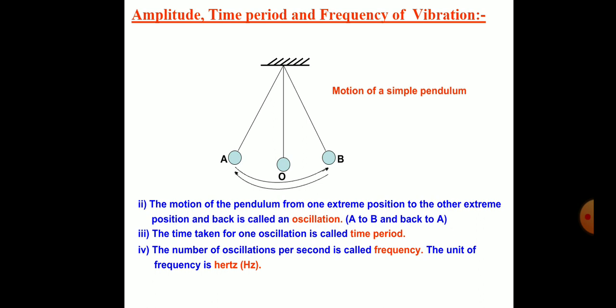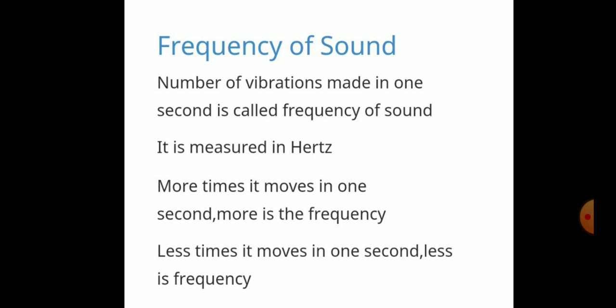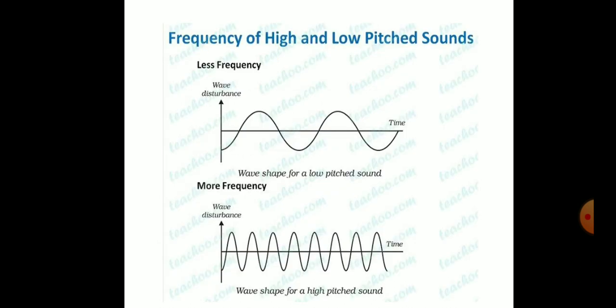We know that sound is produced due to vibration of the particles. The more times it moves in 1 second, the more is the frequency. So if the vibration is more, frequency is more. It is measured in hertz. If it moves fewer times in 1 second, then the frequency of sound is less. The frequency of high pitch and low pitch sound is given here.